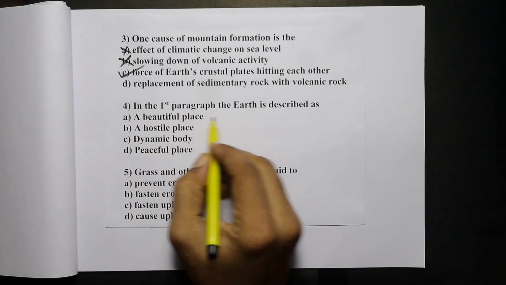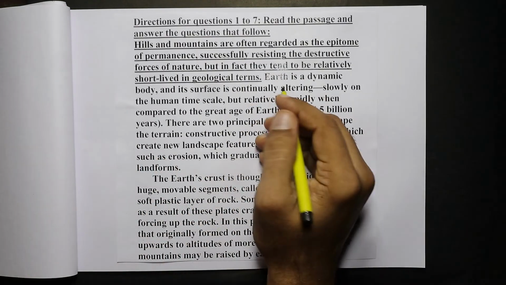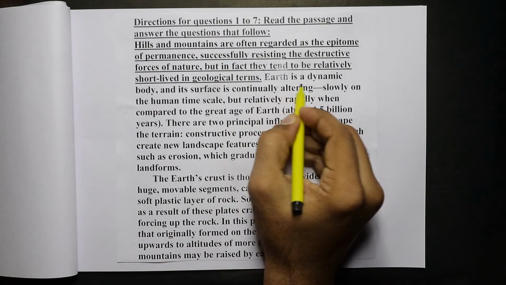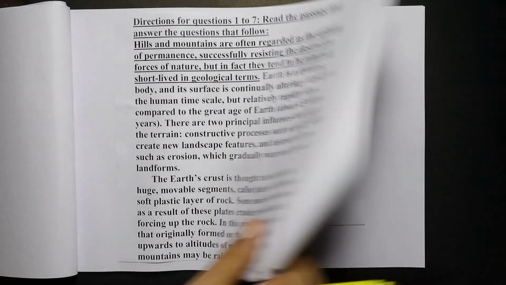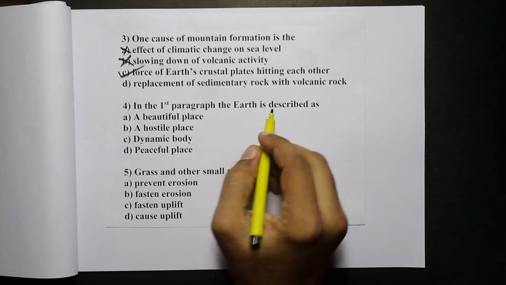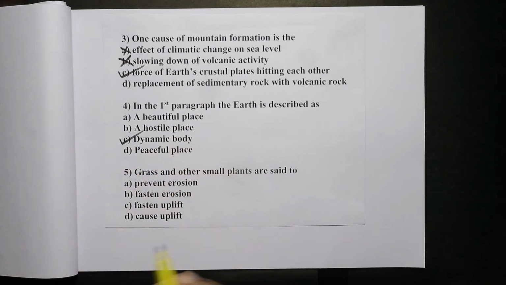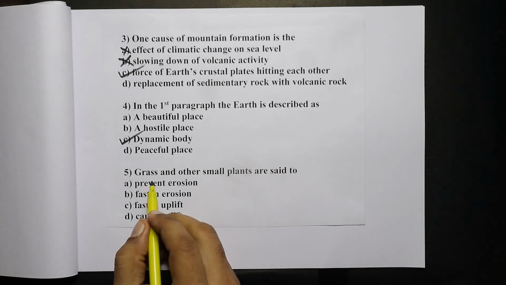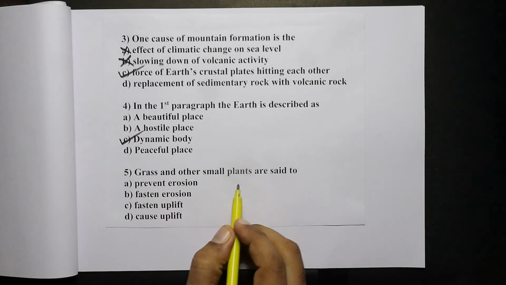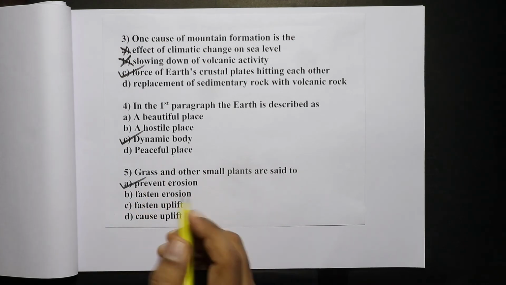In the first paragraph, the Earth is described as what? So this is the first paragraph. Here it is said that Earth is a dynamic body. So Earth is described as a dynamic body. So in the first paragraph, Earth is described as a dynamic body. Hence C is the right answer. Grass and other small plants are said to do what? Now that is given in the last line. That is, grass and other small plants, they hold the soil and they reduce erosion. So prevent erosion. A is the right answer.